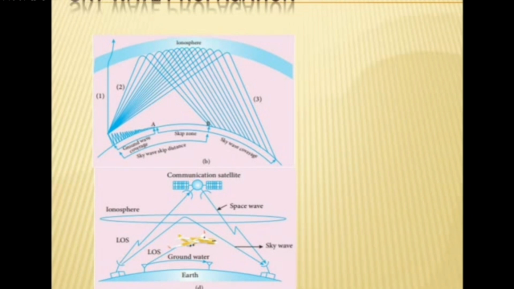And the density of the ionosphere is not constant. As it goes from the Earth's surface to above the surface level for some distance, the density of the ionosphere changes.